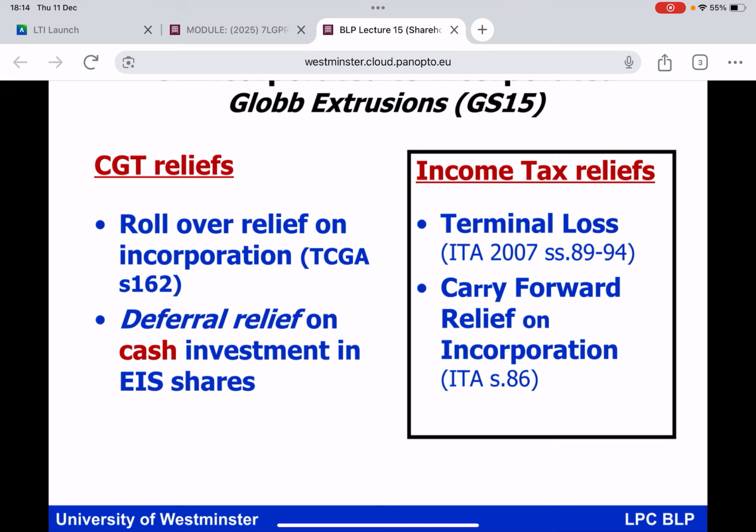Is it possible for unabsorbed trading losses when you were a sole trader or a partner to be offset against salary or dividend that you receive from the company following the incorporation? And it's possible. And that one is called carry forward relief on incorporation. You will see it mentioned in the BLP manual. But the last thing I've got to illustrate to you, everybody, is rollover relief on incorporation from a CGT perspective.